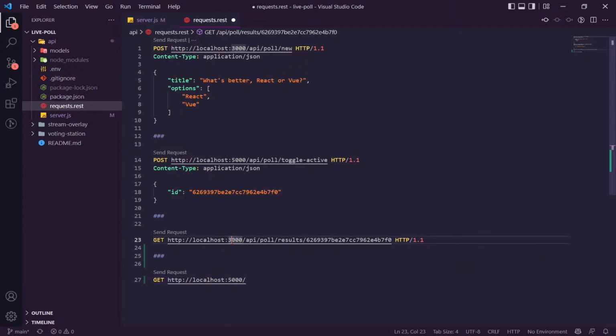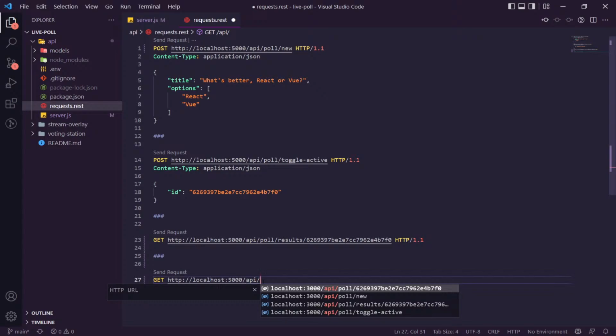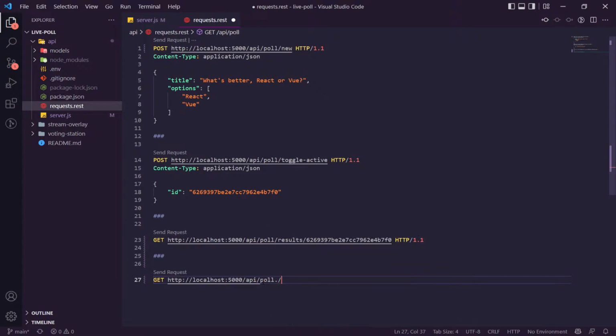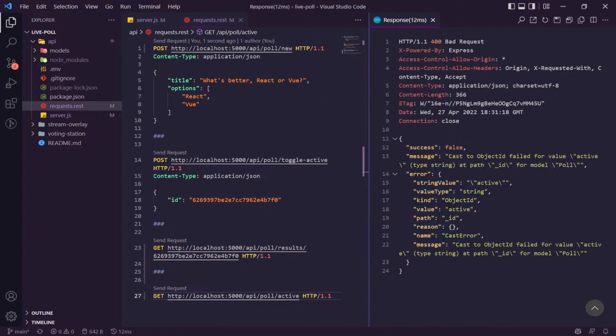I've got 3000 here, but we updated it to 5000 to match, because our front end runs on 3000. Poll/active. And we want to use HTTP 1.1. Save, hit get, and there we go.